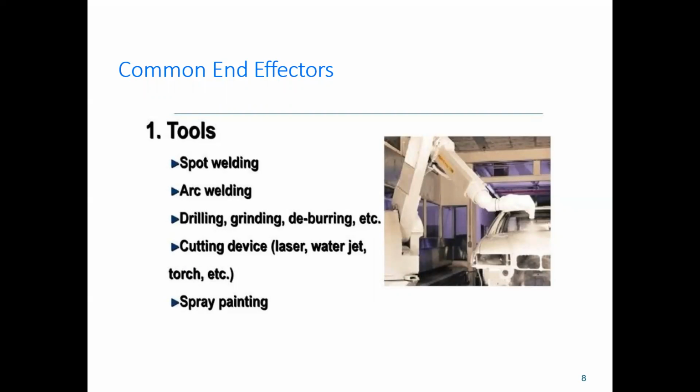A common end effector is shown in the figure. Tools include spot welding, arc welding, drilling, grinding, deburring, etc. It is also used in cutting devices like laser, water jet, torch, etc. The last one is spray painting.